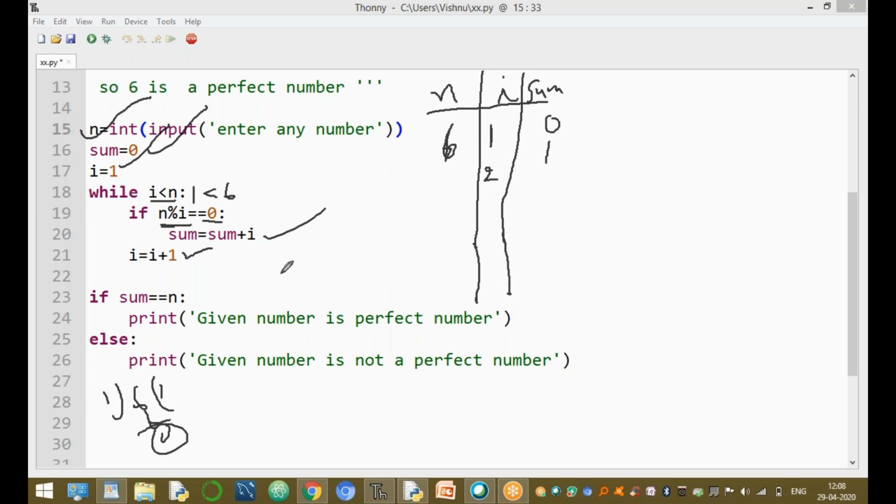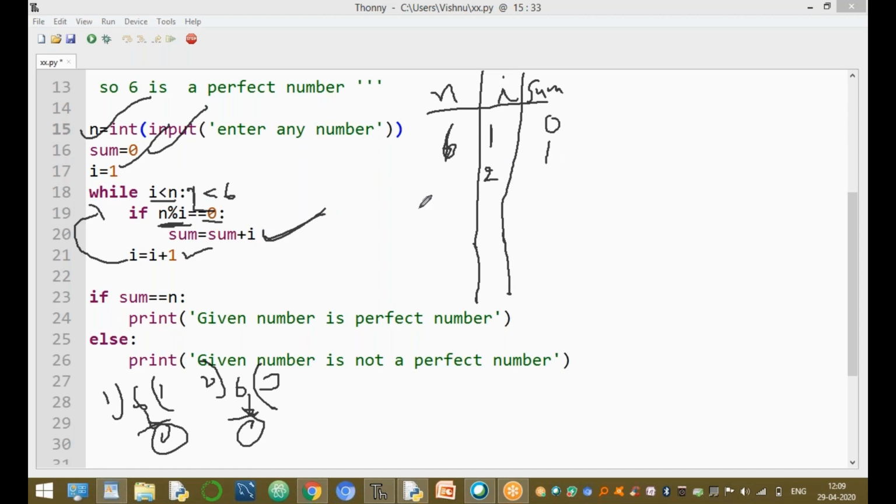Clear, incrementing by 1. Again the control goes back to while 2 less than 6. This condition returns true. Then execute the n value 6 divided by 2. 2 3 6. The remainder value is 0. 0 equal to 0. This condition returns true. Then execute this statement. Sum equal to sum plus I.